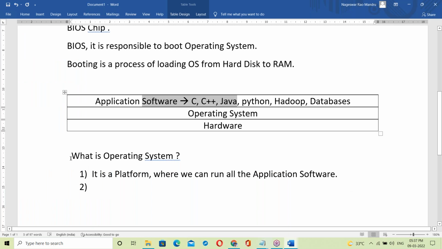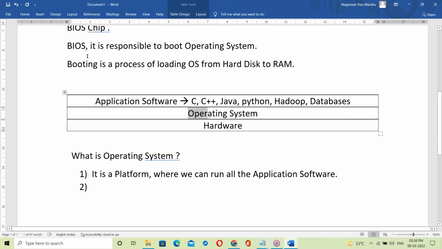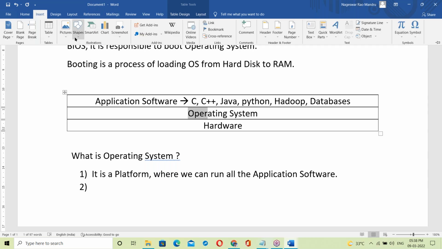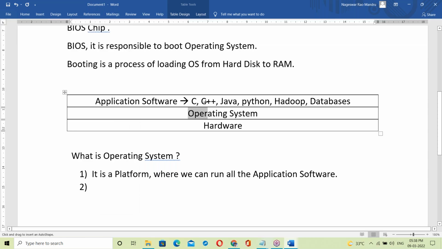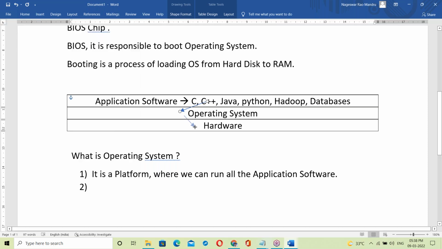So what is the OS? It's a platform where we can run all the application software. Not only a platform: suppose a C program generates some output. That output first of all goes to the OS. Output of programs like C, C++ or Java is first delivered to the OS and then transferred to the output device.